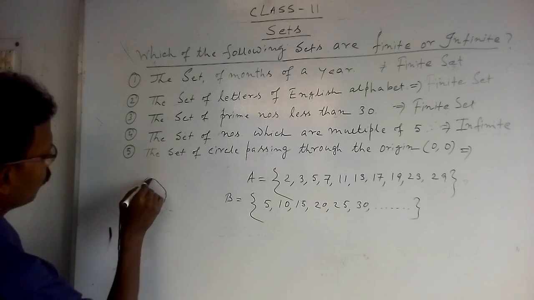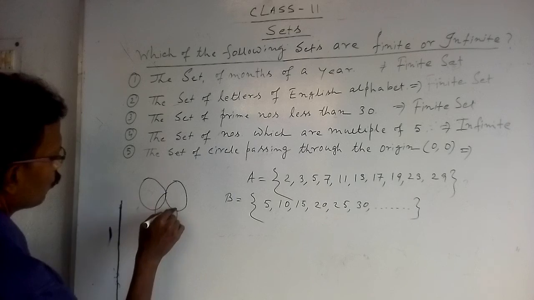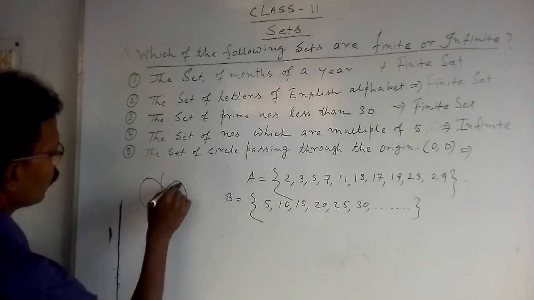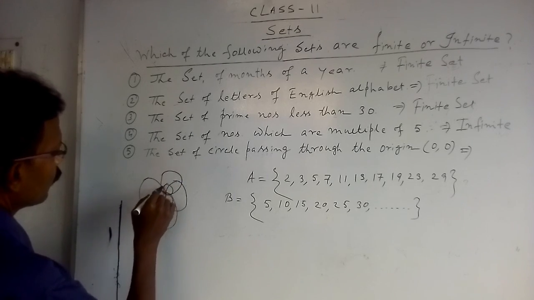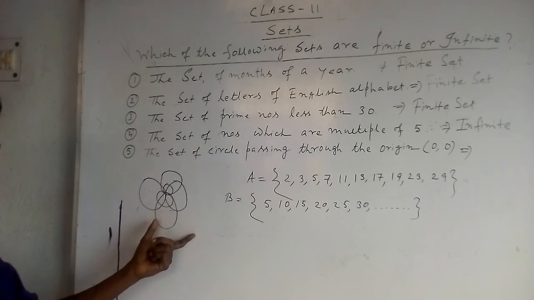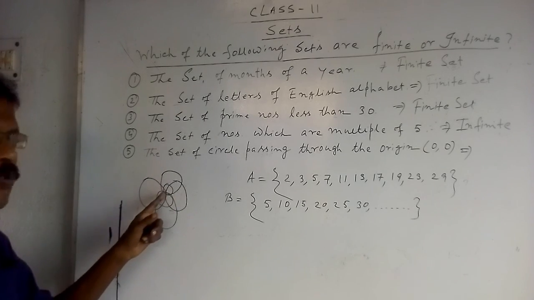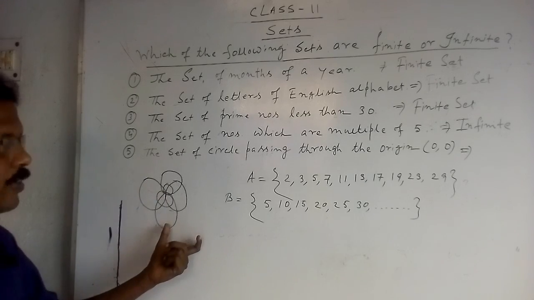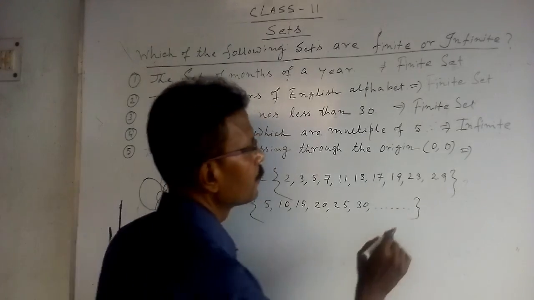Try 1, 2, 3, 4, 5, 6, such that you can draw an infinite number of circles through this point. Therefore, there is no restriction, and this is an infinite set.